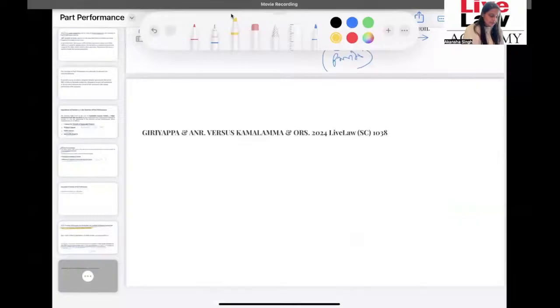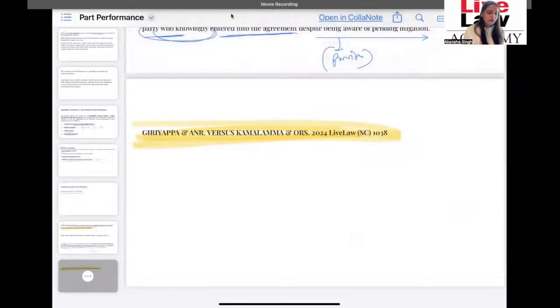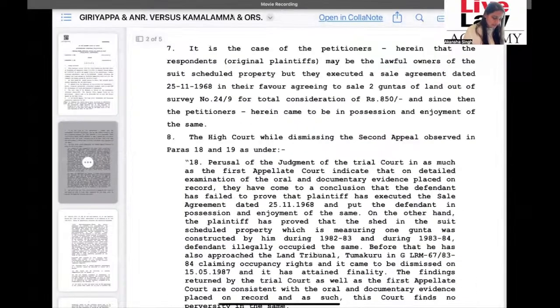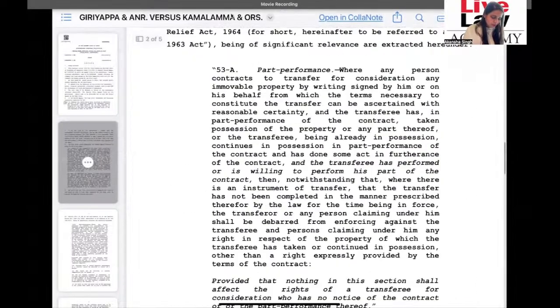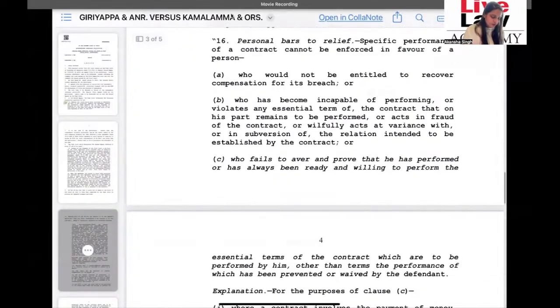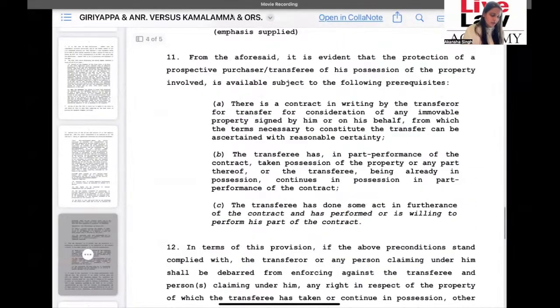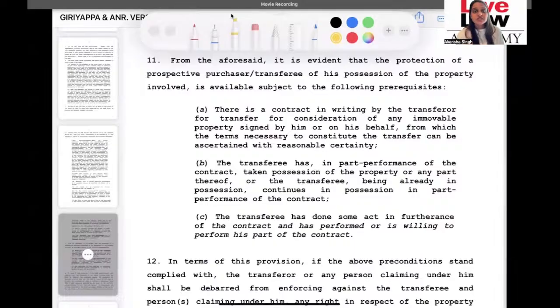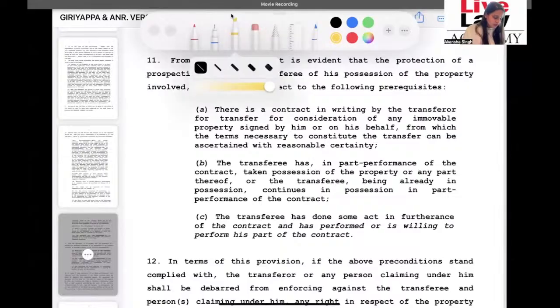And we have another case. You can just write down the name of the case. I'll take you to the copy of the judgment for you to see how, very recently, the court has been talking about, highlighting and explaining what all is really required for the protection of a prospective purchaser, a transferee, in the situation of 53A. Okay, so let's read this.